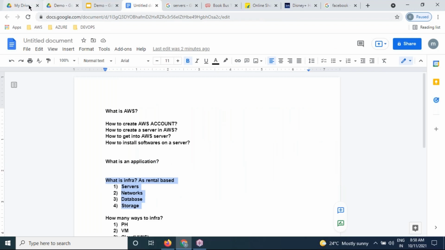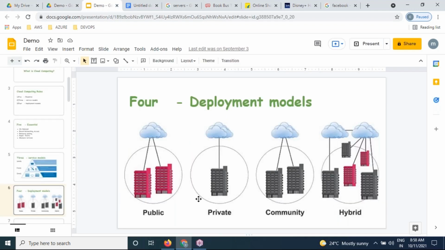Publicly, privately, community, and hybrid. Public means what? That is a way of getting it physically, virtually, or in the cloud. But in the cloud, we have public data centers, private data centers, community data centers, and hybrid. So these are all cloud only. These four deployment models are all in the cloud.